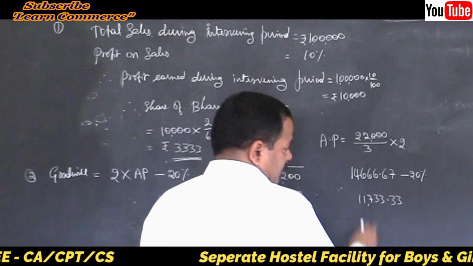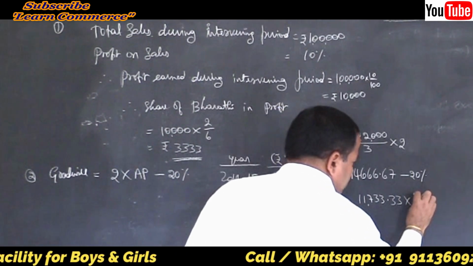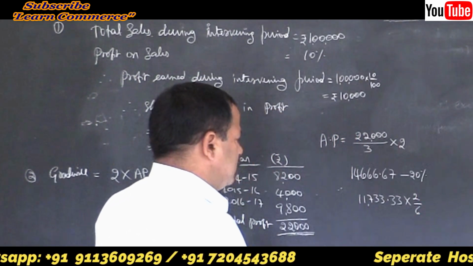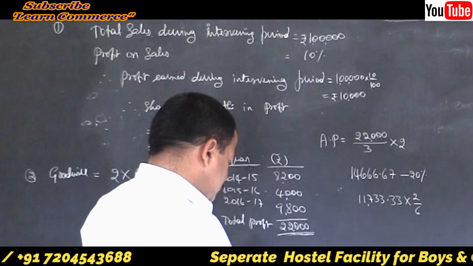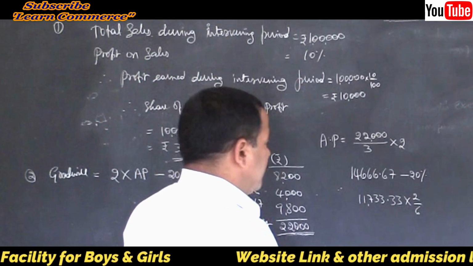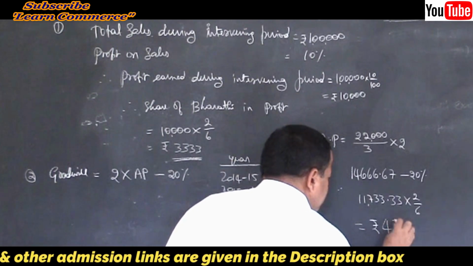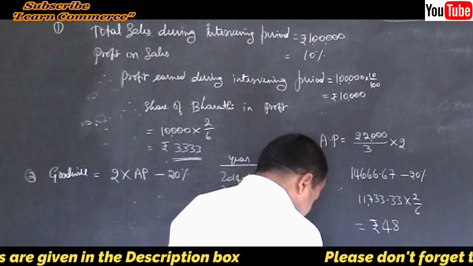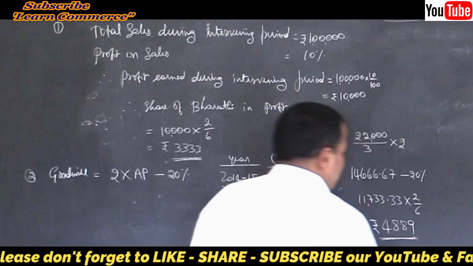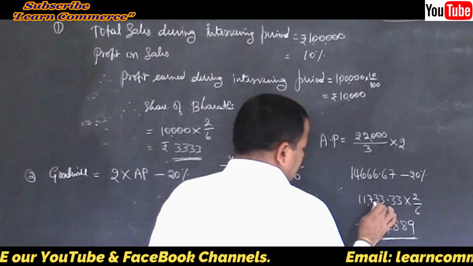This is the goodwill. So into Bharati's share, how much? 2 by 6. How much will it come to? It will come to 4,889, that is rupees 4,889. This is the amount of goodwill of Bharati. This is the goodwill of the firm.